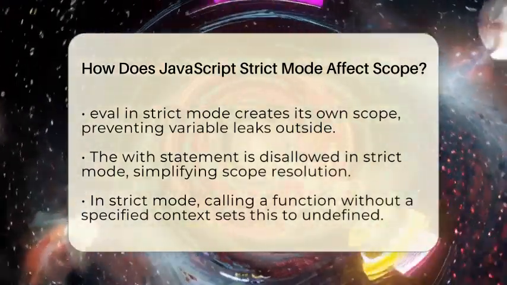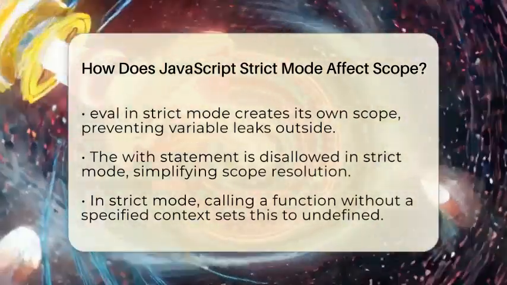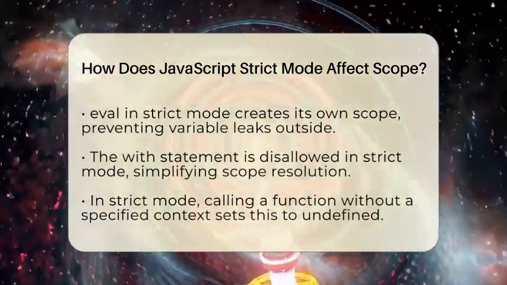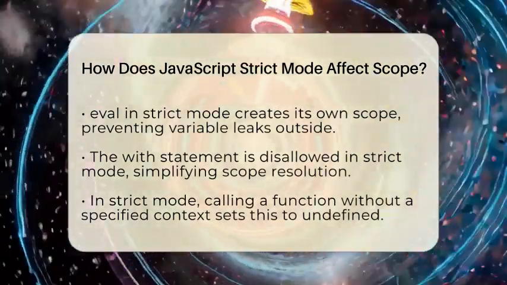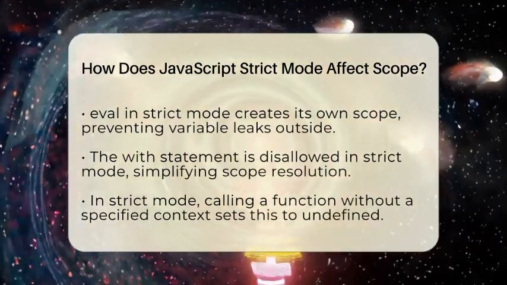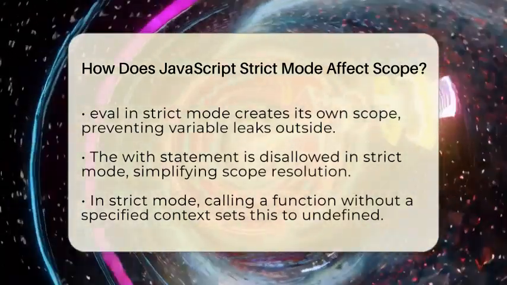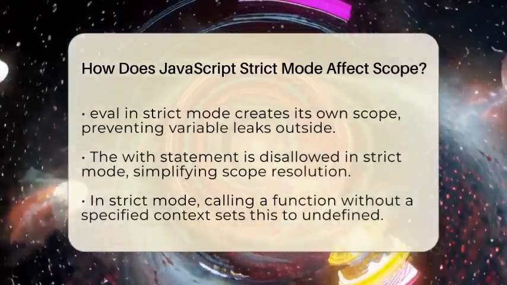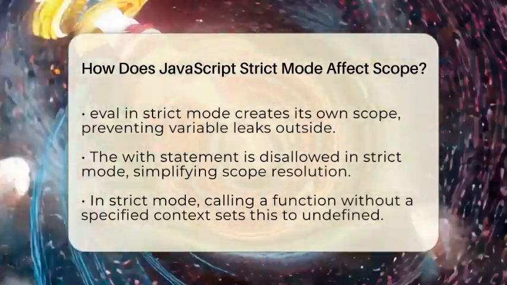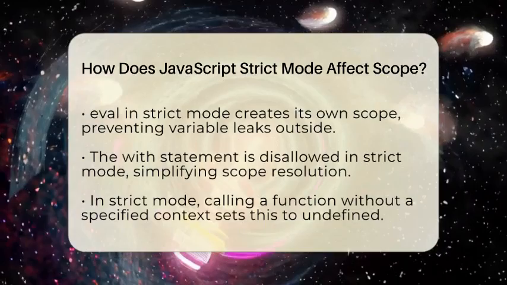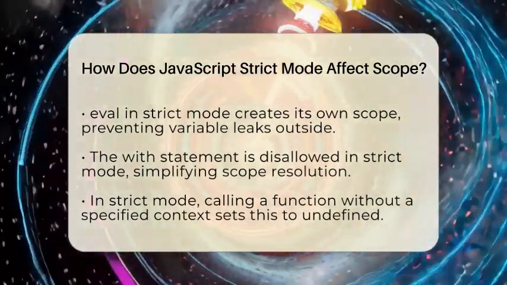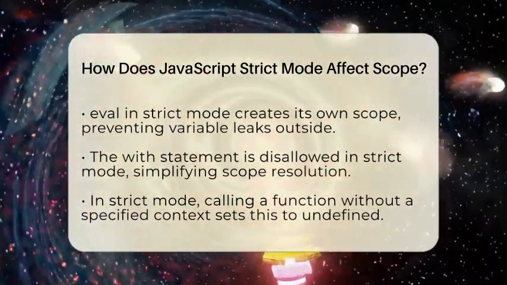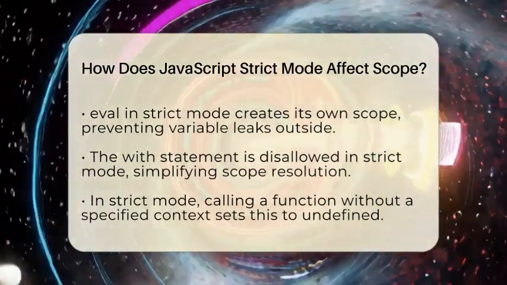Strict mode also changes how eval works. Normally, eval can create new variables in the surrounding scope, which can be confusing. But in strict mode, eval creates its own scope bubble. Variables inside eval don't leak outside, making your code more secure. This is especially helpful when you're working with asynchronous functions that run in different scopes. It prevents unexpected variable conflicts and keeps your code tidy.